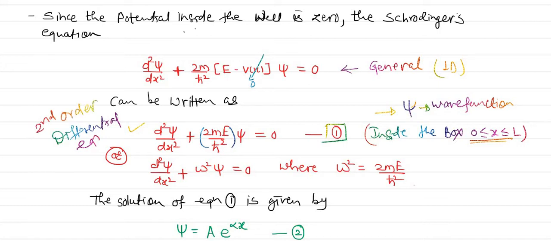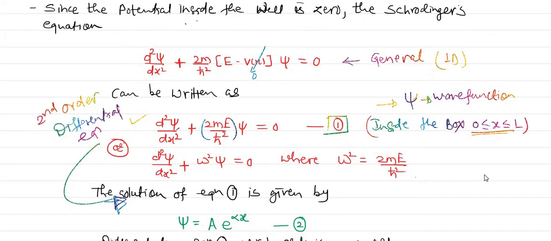And how to solve this second order differential equation? Simply take a general solution, and let us check whether it is satisfying the equation or not. So this psi we have considered a general solution: psi is equal to A e raised to alpha x. Let us substitute that value in equation 1.